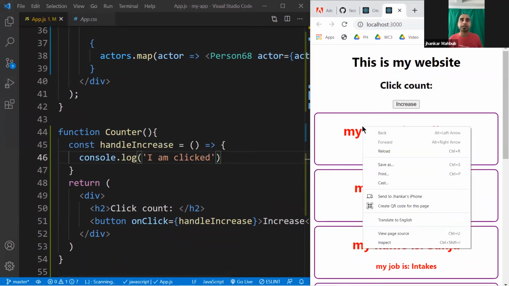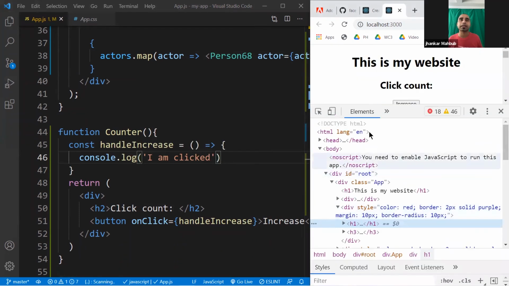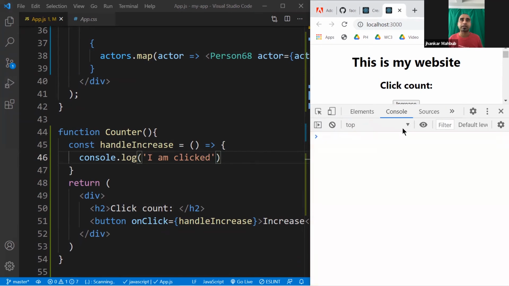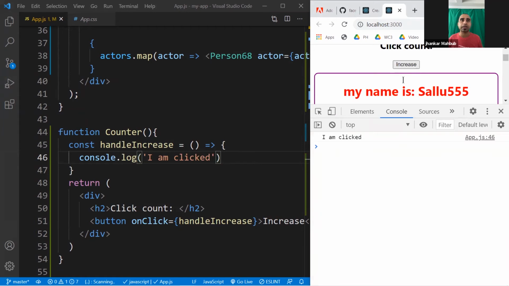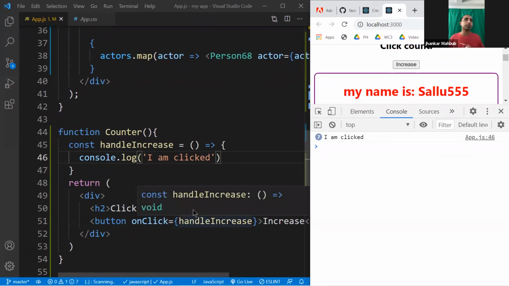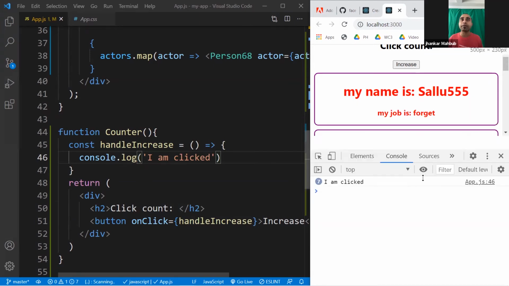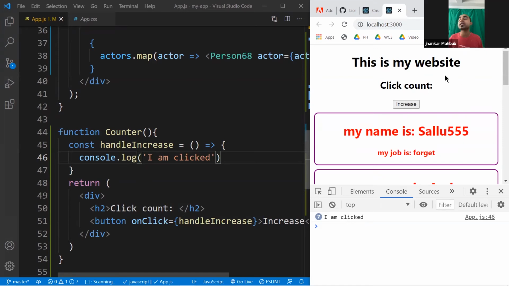So let's save this, come here, do the inspect, and then we see the console, and you clear all this stuff. And if you click on this Increase, you see I am clicked. That means you are successfully able to add an event handler to a button using React. But this is not the fun part yet. Our target is, whenever I click on this one, it will increase the count, as if I'm adding an item to my shopping cart, and that item would be added there.